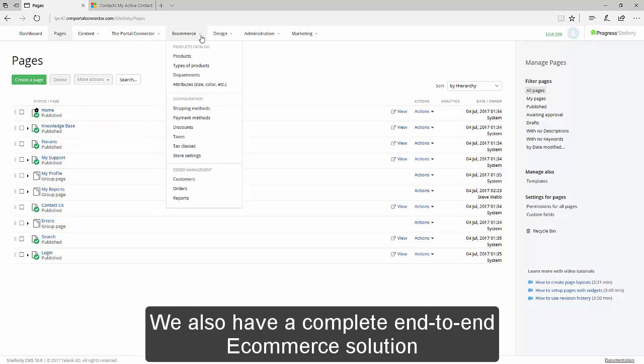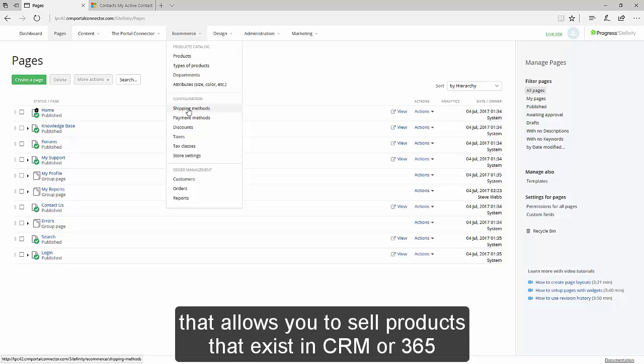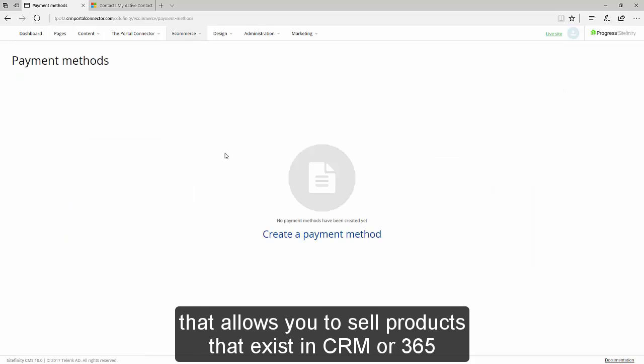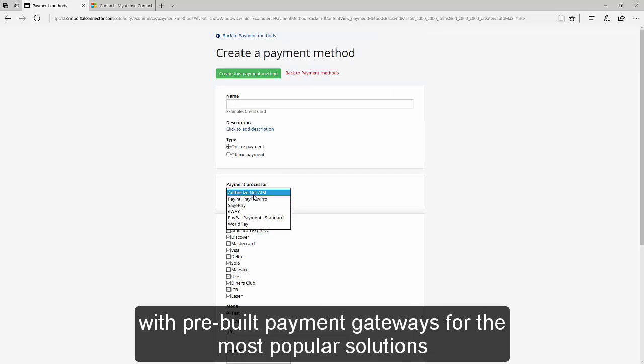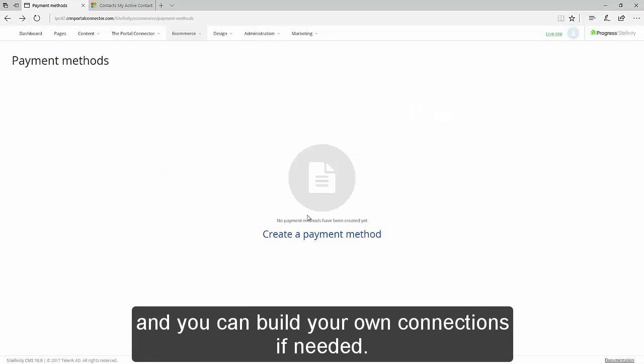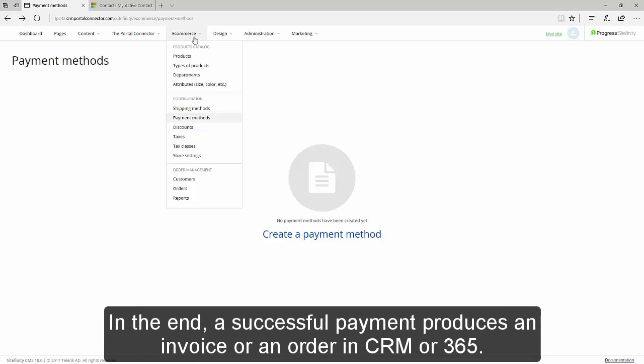We also have a complete end-to-end e-commerce solution that allows you to sell products that exist in CRM or 365 and go through a complete shopping cart experience with pre-built payment gateways for the most popular solutions, and you can build your own connections if needed. And in the end, a successful payment produces an invoice or an order in CRM or 365.